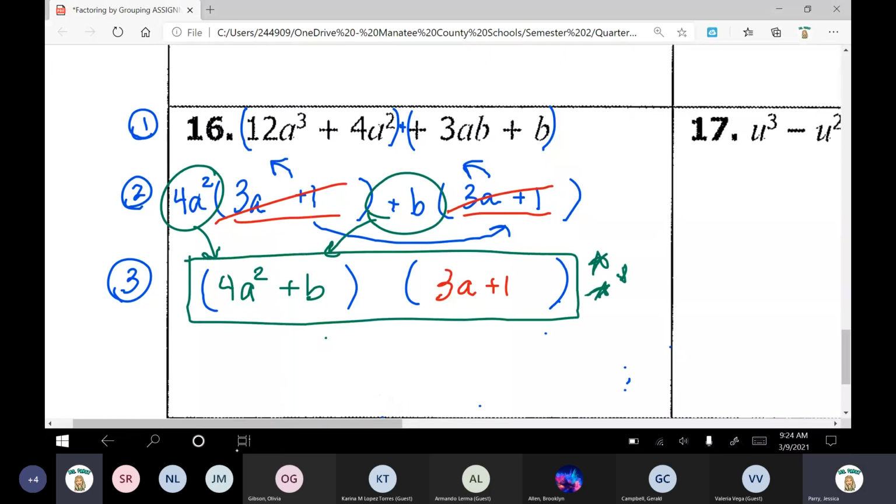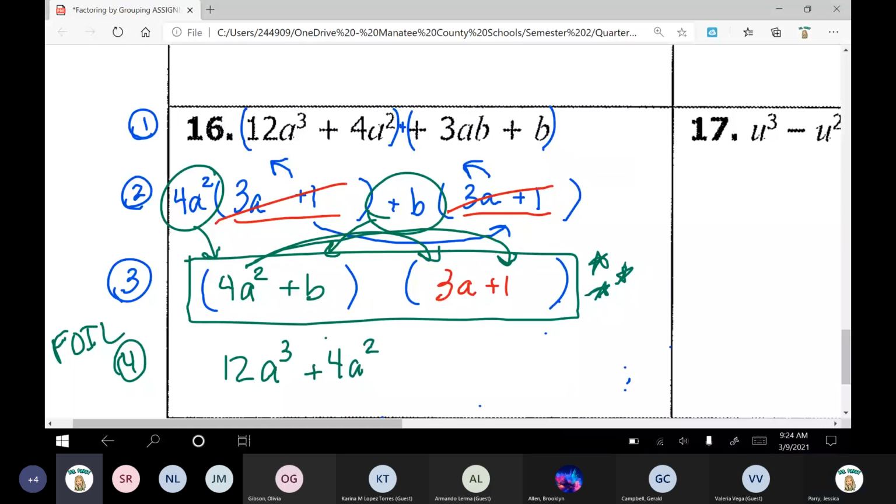All you have to do is check your work. Step 4, FOIL. Okay. FOIL it out. Multiply your numbers and add the exponents. 4 times 3 is 12. And then now we have a to the power of 3. Add your exponents. And then outer: anything times 1 is just that anything, so plus 4a squared.